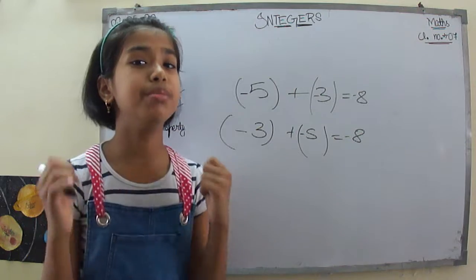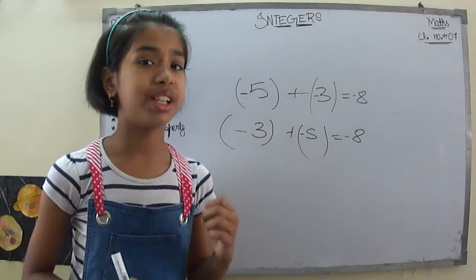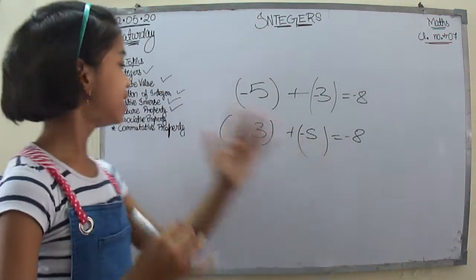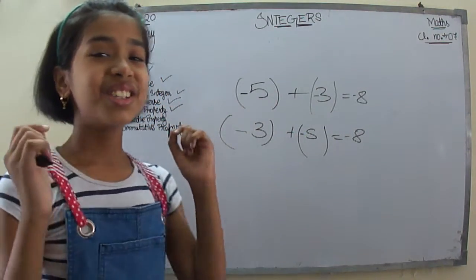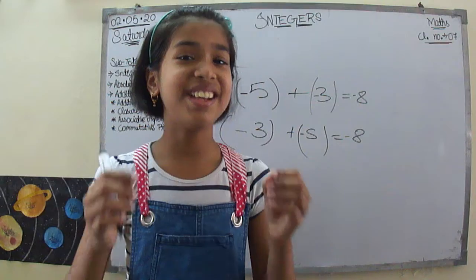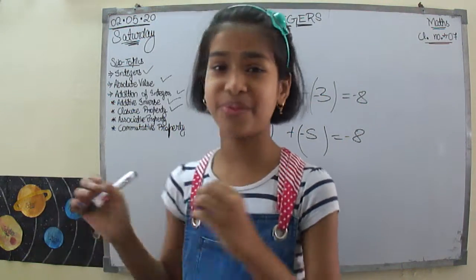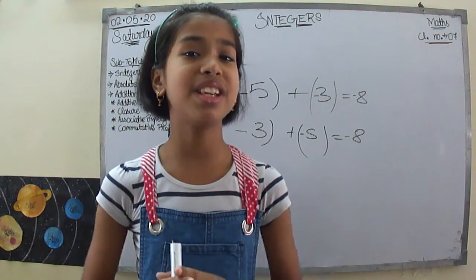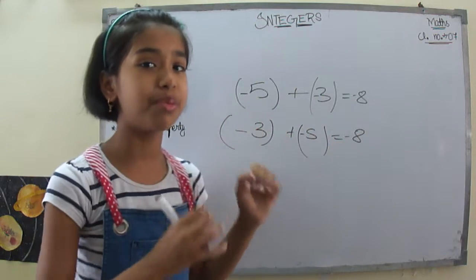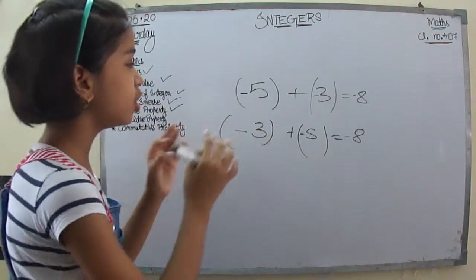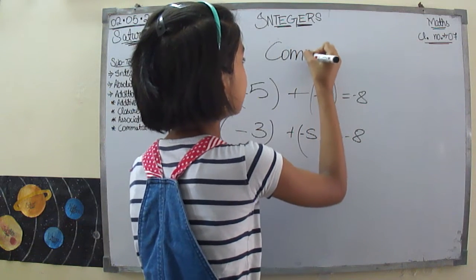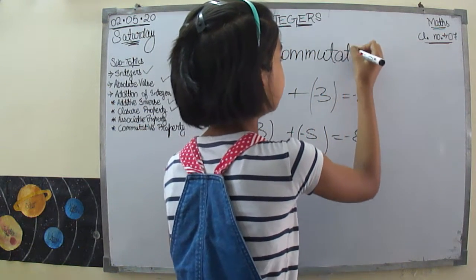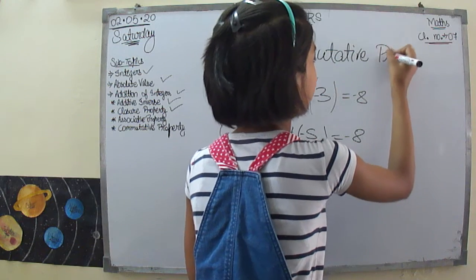The answer will be the same. So this property is known as the associative. Sorry about that, I told you wrong. It is the commutative property, not the associative property. If we change the order, it is the commutative property.